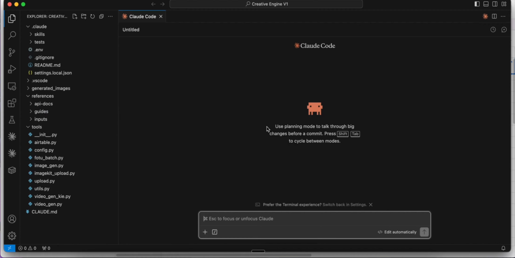So now you can see that it's been completed and it says head to Airtable to review or reject. So we'll head over to the Creative Content Engine now.